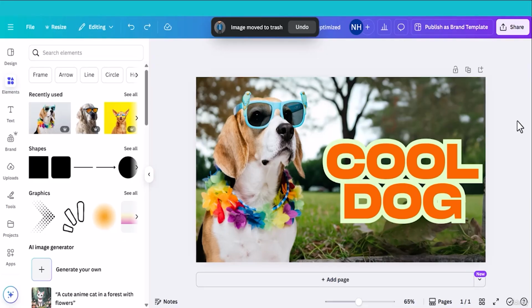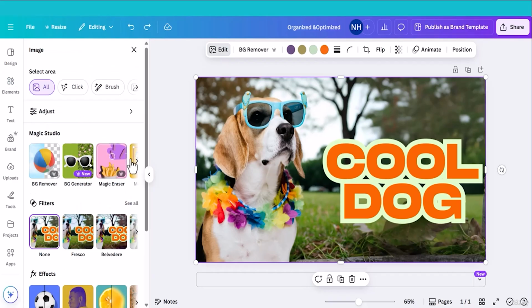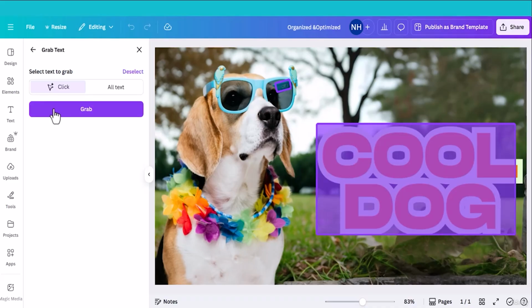With this feature we can grab any text from the image. Let me show how to do it. Select the image, head back to Edit and head back to the Magic Studio section. Then find Grab Text. It will automatically find the text from the image. So what I'll do now, I will click on the text and click Grab.